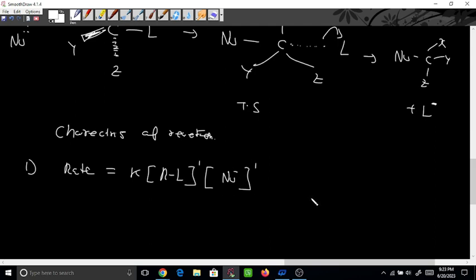So what is the overall order? Order is equal to, you just add the powers in this rate law. So 1 plus 1, order will be 2.